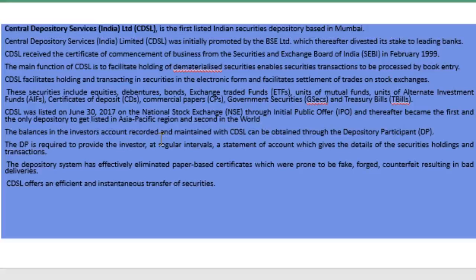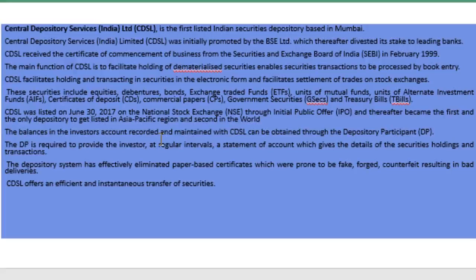These securities include equities, debentures, bonds, exchange traded funds, units of mutual funds, units of alternative investments, certificates of deposit, commercial papers, government securities, treasury bills, etc. CDSL was listed on June 30, 2017 on the National Stock Exchange through an initial public offer, and thereafter became the first and the only depository to get listed in the Asia Pacific region and second in the world.